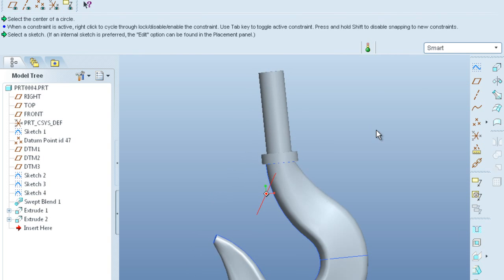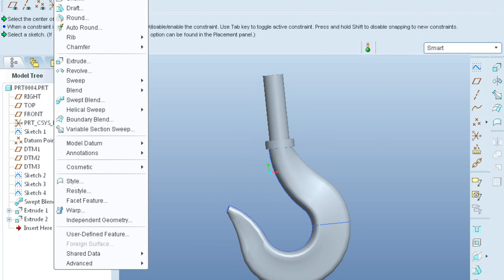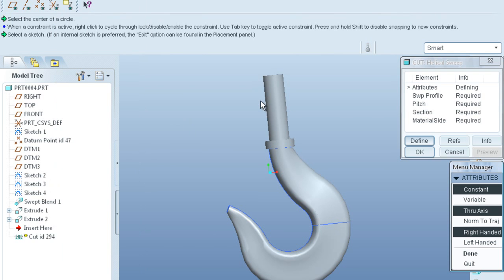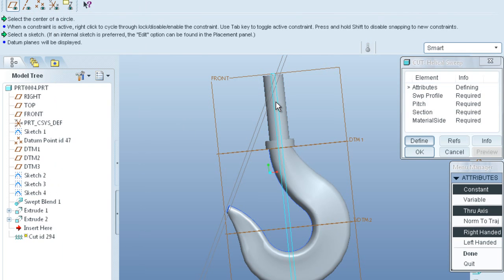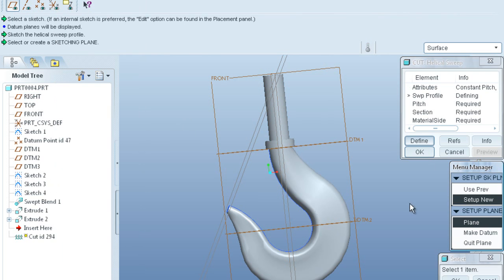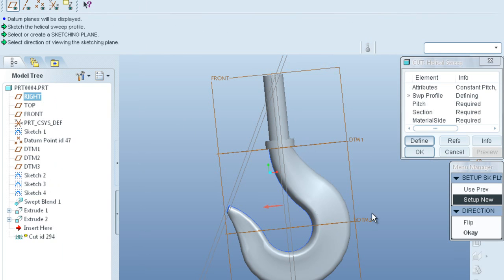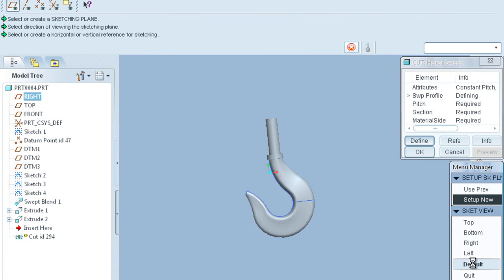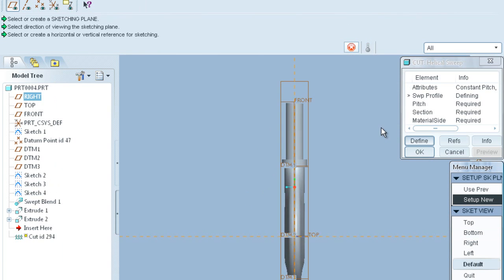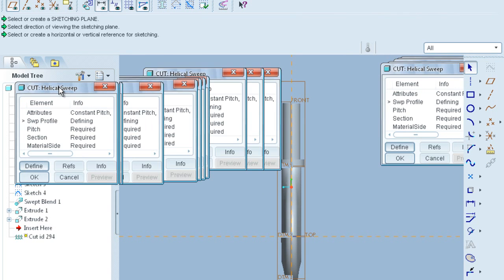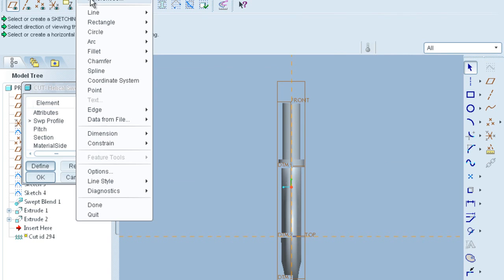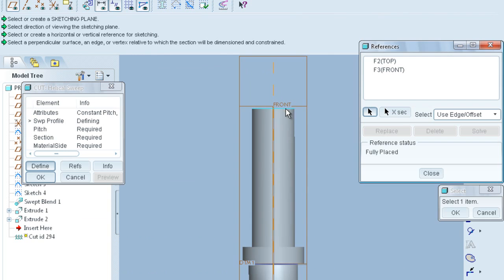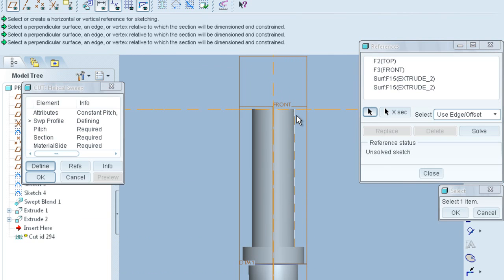Now we have to provide the threads. So for this we go to insert, helical sweep and cut. So first of all define the attributes of a constant, through axis and right handed. Click done. Then select the plane which is about the length and click on this. So now we have to draw the sweep profile. So first of all we select the references here like this.